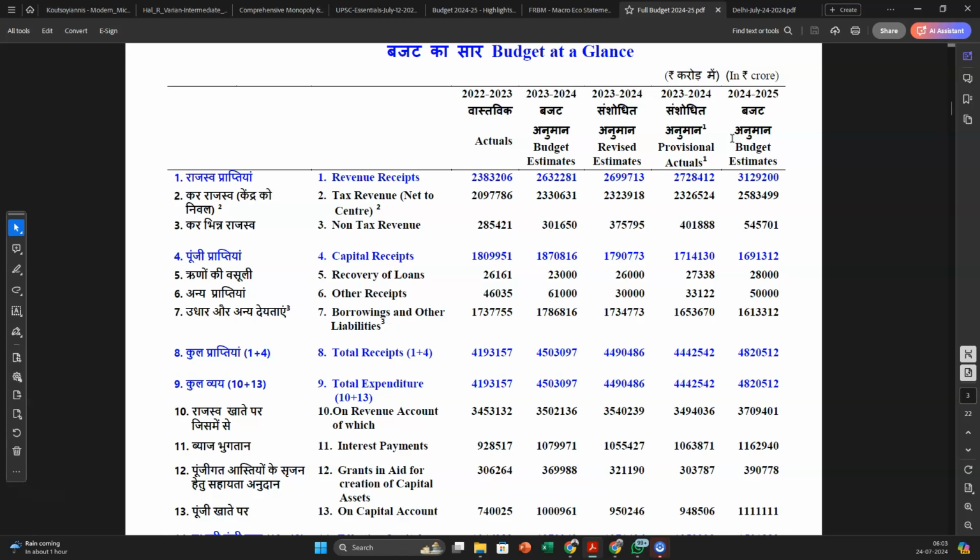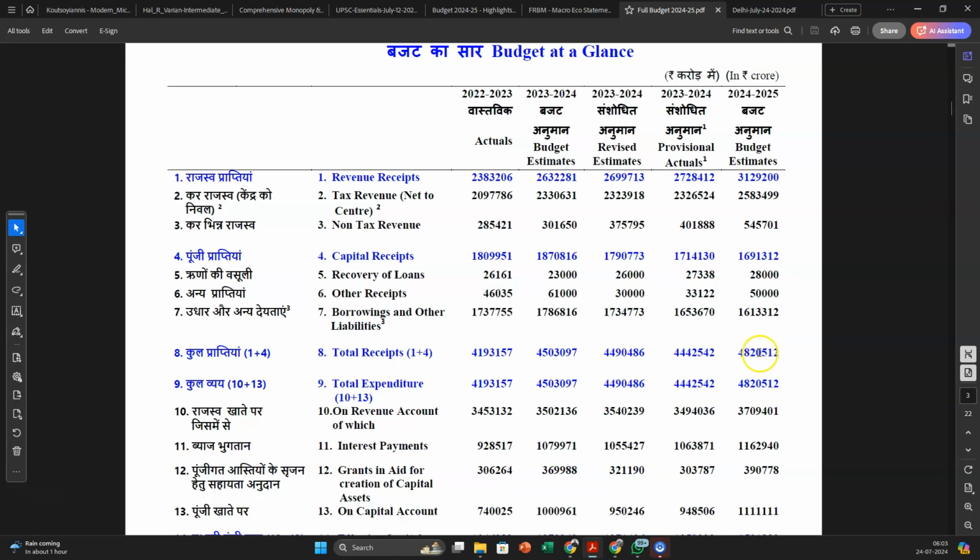What you need to see is the total receipt. Think of this total receipt as the total income of the government. Now, what does this figure show you? If you see the zeros, 48,20,512 lakh crore in crore, and then after this you have 7 more zeros.